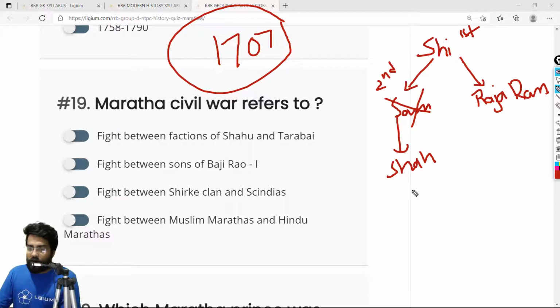And meanwhile, when Shahu was captured, Rajaram became the third Chhatrapati. And eventually, because of health condition, Rajaram also died. So basically, he had a son, an infant, and that infant was supported by his mother, that is Rajaram's wife, Tarabai.